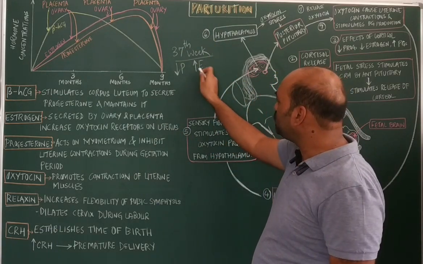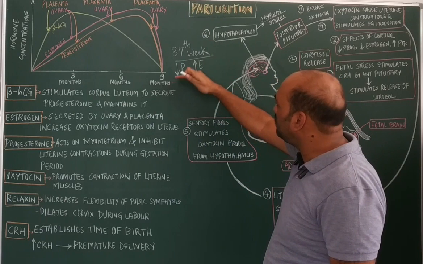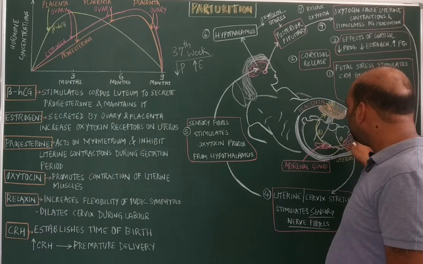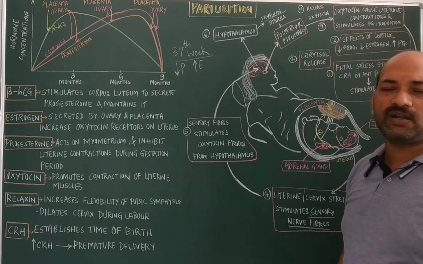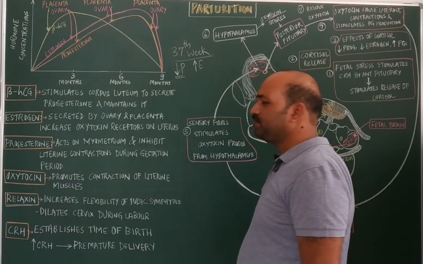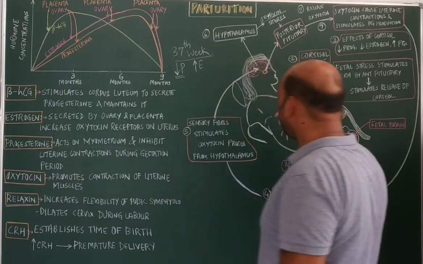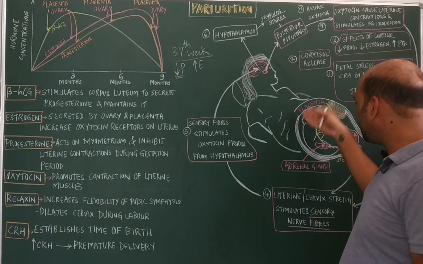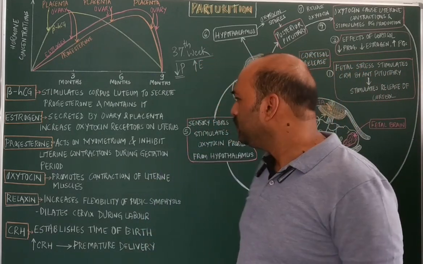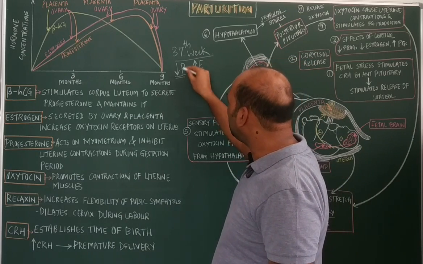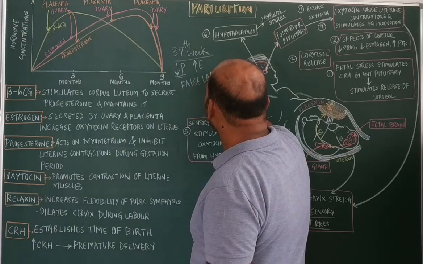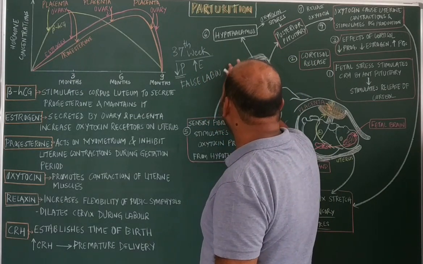So this ratio, the decrease in the progesterone level relative to the increase in the estrogen level, initiates the process of contraction of the uterus. And when the progesterone level starts decreasing, the female will feel some changes in her uterine region. That is, she starts feeling pain, which we call labor. So that labor which occurs due to the decrease in the progesterone levels is called false labor.